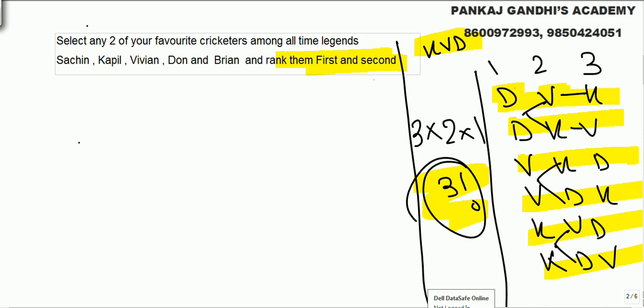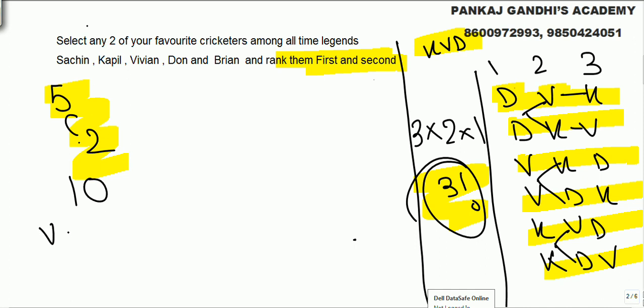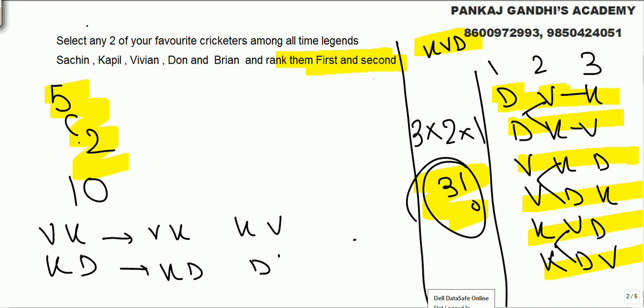Look, here we have to select 2, and we have to arrange 2 also. So out of 5, first we will select 2. 10 different pairs we will get. Now in these 10 different pairs, it can be Vivian Kapil, Kapil Vivian, Kapil Don, Don Kapil.